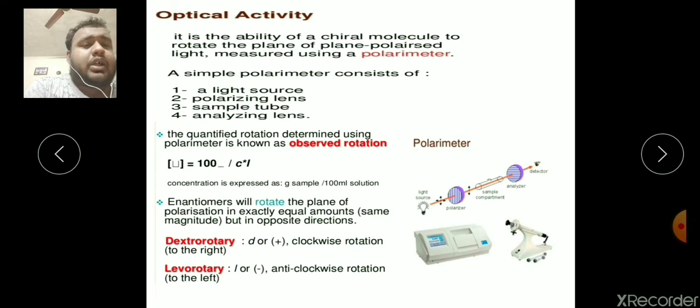According to the interaction of the plane of polarized light with the molecule, the compound will be classified in two terms. First one, the dextrorotatory compound. Second one, the levorotatory compound. The dextrorotatory compound rotates the light in the clockwise direction, and the other rotates anti-clockwise, which is called levorotatory, designated by small d and small l.